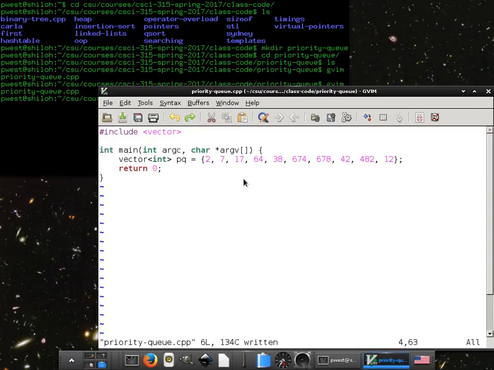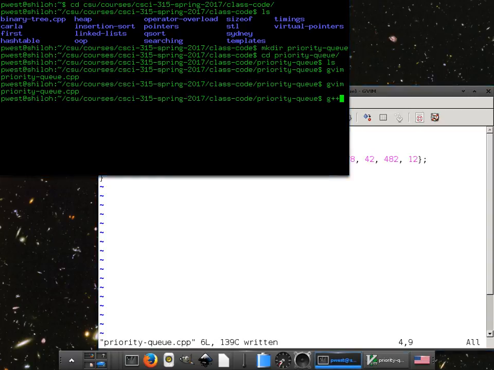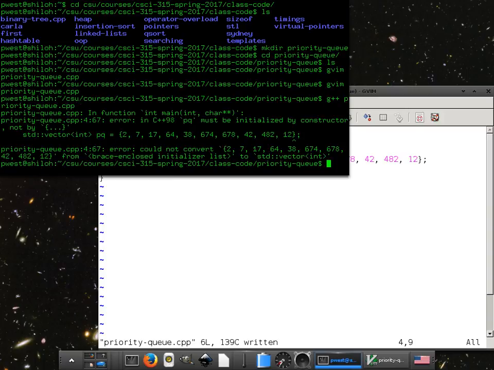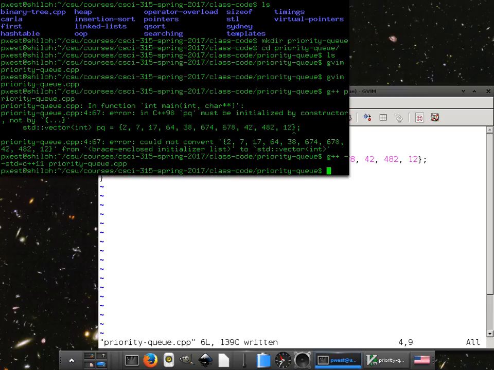All right. So if we wanted to print, well, actually, let's see if that works because I probably need to put my std in front of it. Priority queue. Oh, it's wrong. PQ must be initialized by constructor, not by this. Oh, well, let's fix that. Dash std equals, what was it, C++11? Yeah. There. Also, this is just for the class in general. You can use C++11 and 14 for the projects. Sure. No problem.